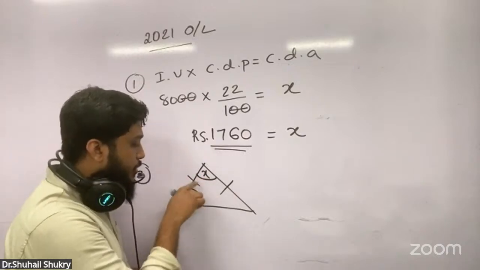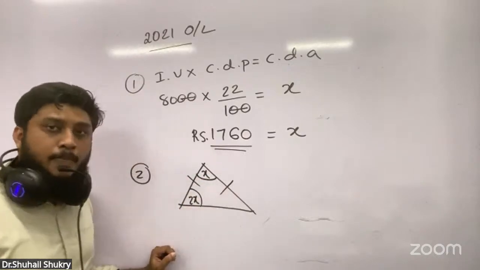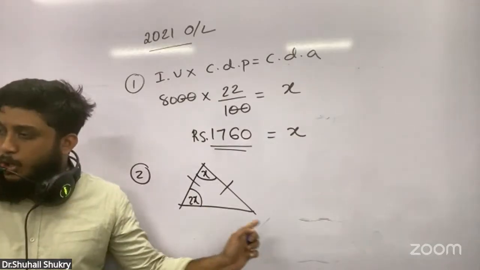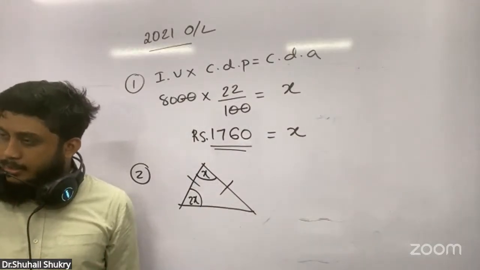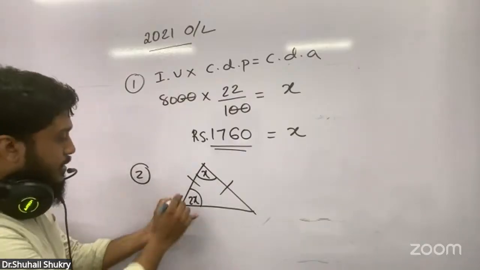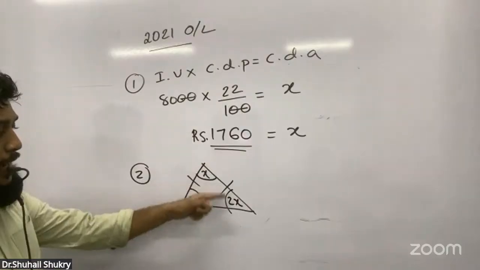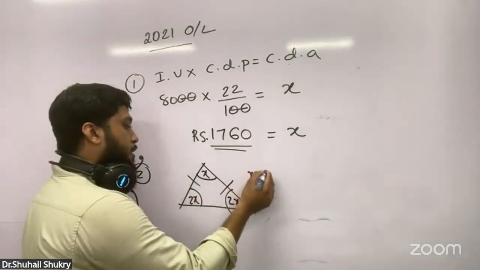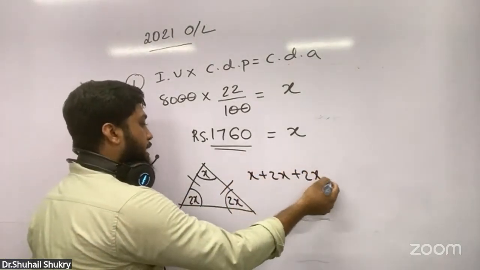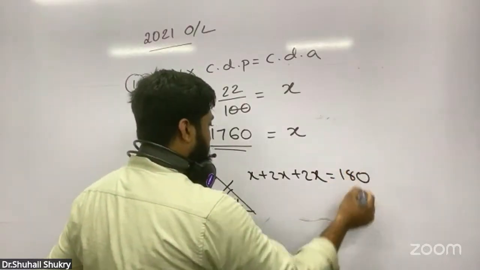You can see this is an isosceles triangle. In an isosceles triangle, opposite angles are equal. This side is 2x, so this side also will be 2x. All the addition of x plus 2x plus 2x should be equal to 180.